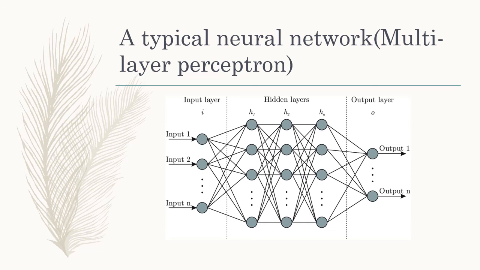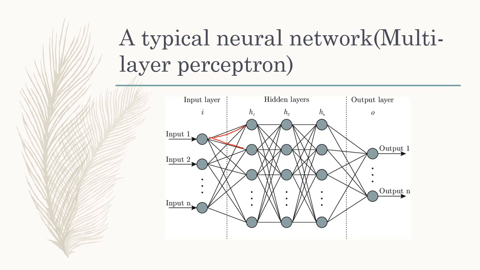These are all connected, and they have synaptic weights. The weights, or synaptic weights, are generated by the algorithm in a randomized manner.